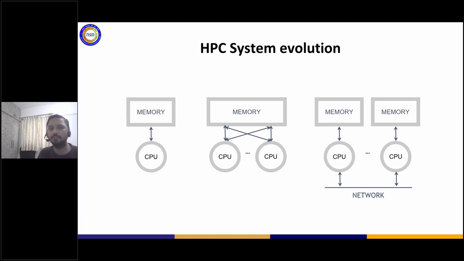What does this tell us? HPC system evolutions have happened to cross this barrier, and with crossing the barrier at an architecture level, you also cross these barriers in the form of changing your software by learning new programming models.